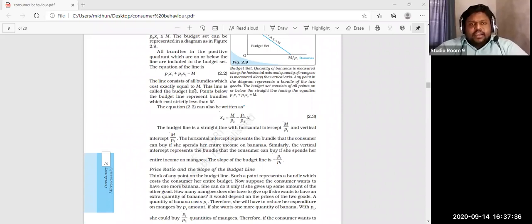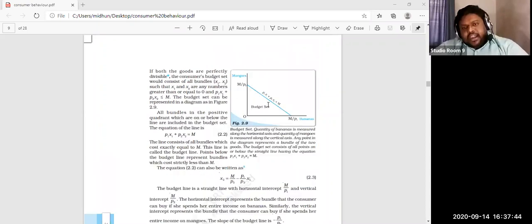Underline that and read that also. Points below the budget line represent bundles which cost strictly less than M. So the combinations we are able to find in the budget set cost less than the income only. Some savings will be there, less than the income only.